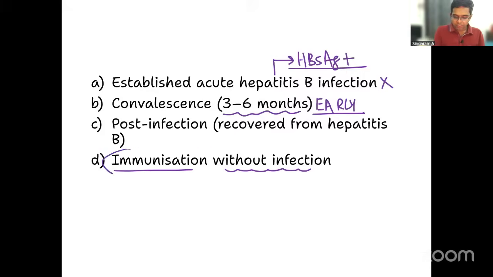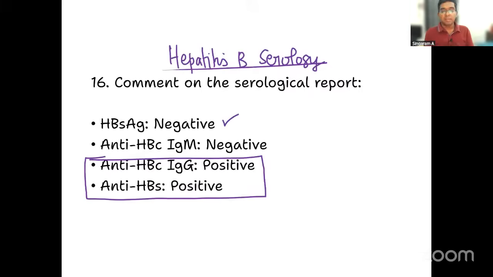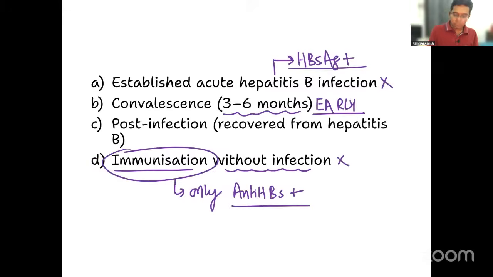So if it is an immunization patient, only which antibody should be positive? Only anti-HBs should be positive, correct? But here it is clearly written, not only anti-HBs is positive, anti-HBc is also positive. So that means this option is also out. So can you tell me what is the answer for this question?